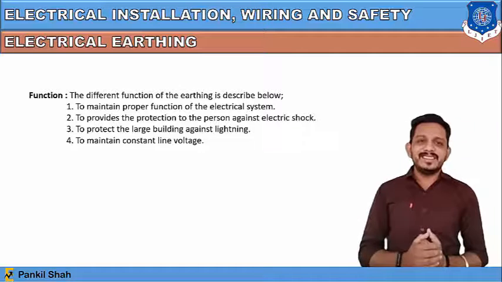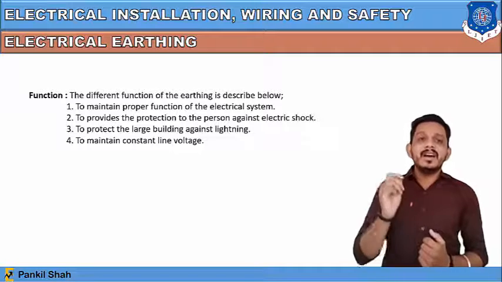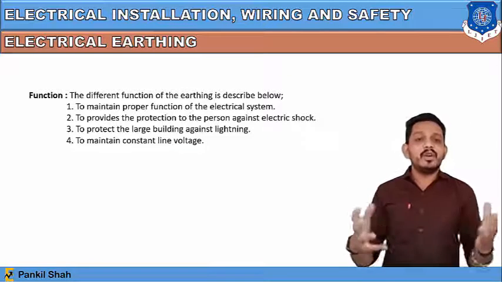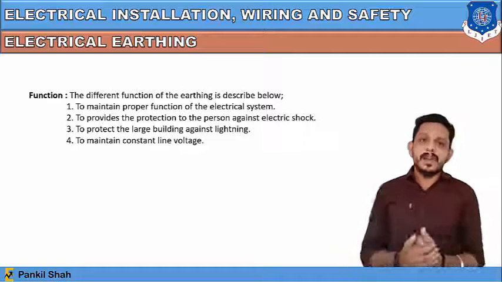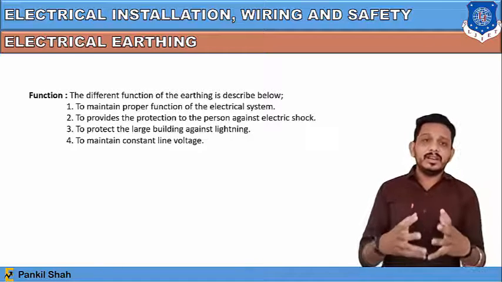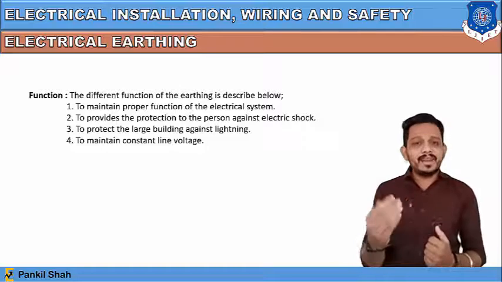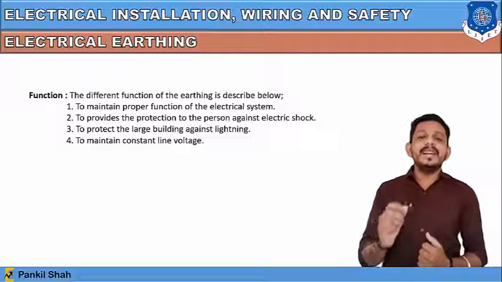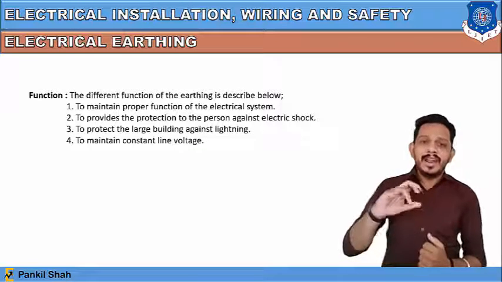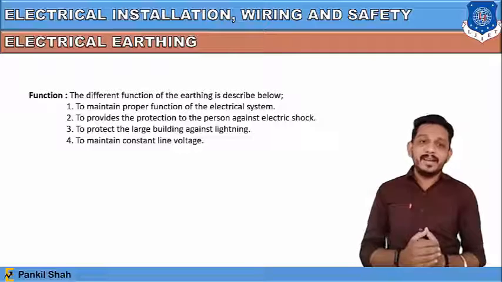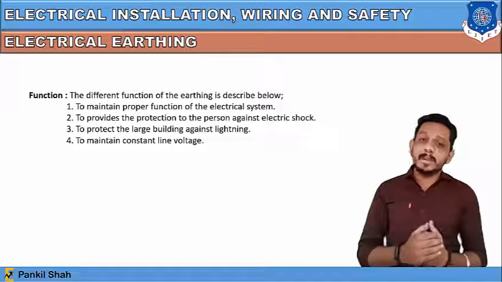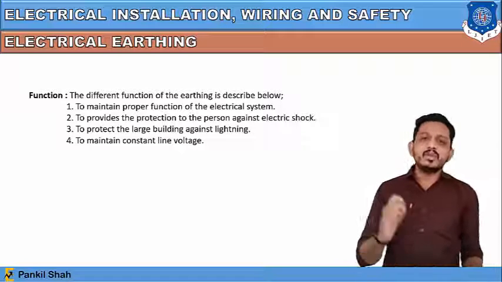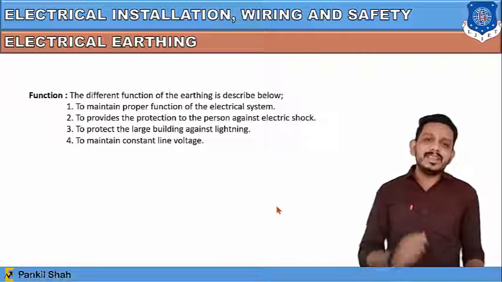Third important factor is to protect large buildings against lightning. You have heard many times that lightning has fallen on some trees and some tall buildings. So if you have done the earthing of that particular building, then you can protect that building from lightning strikes. Fourth important factor is to maintain constant line voltage. If line voltage exceeds the predefined limit, then earthing comes into the picture, and it keeps our system within the predefined line voltage. So these are the reasons why we need to do earthing in any system.